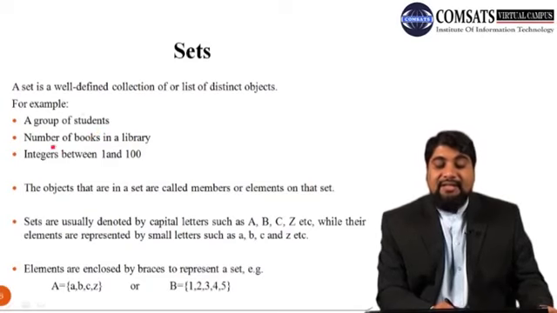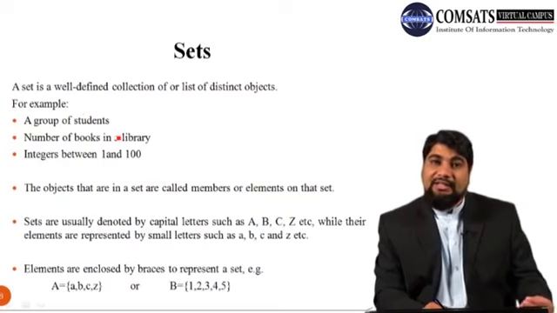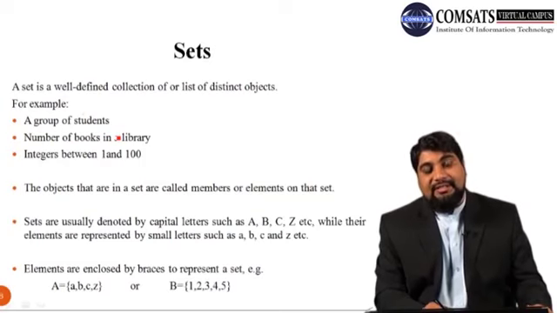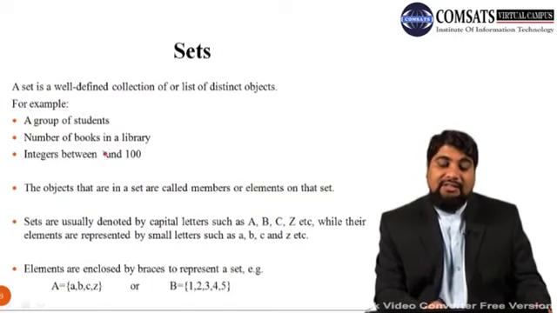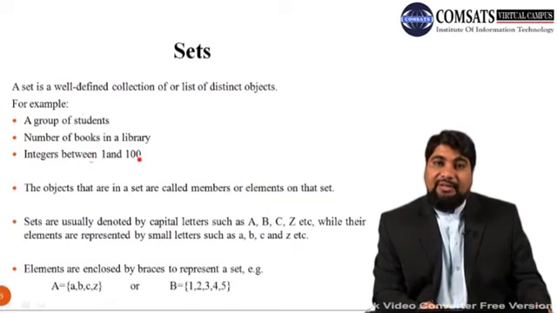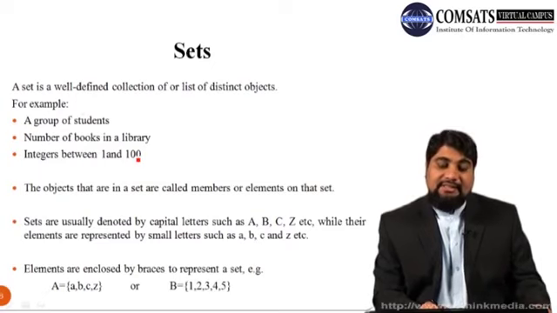Similarly, in the second example, the books in a library are the members or the elements of this set. Similarly, for the set of integers between 1 and 100, all integers from 1 to 100 are the members or the elements of this set.